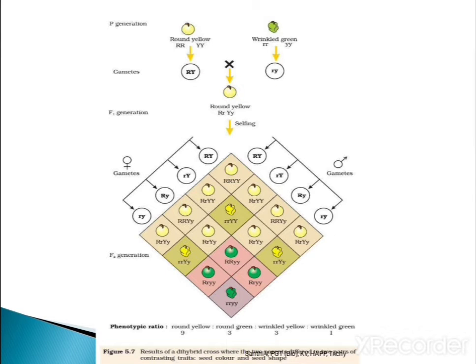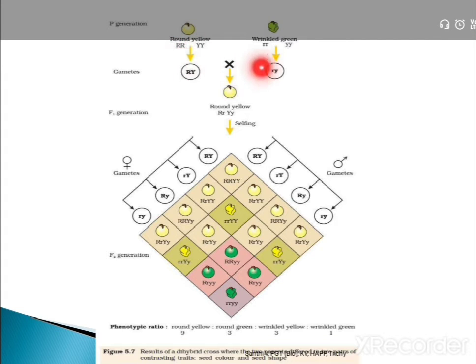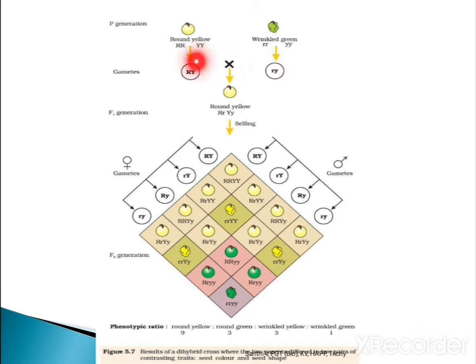Because of the law of independent assortment, new characters are produced apart from the parental character. See here, this is round yellow and this is wrinkled green. These are the two parental characters. Because of independent assortment, can you see the wrinkled yellow, and round green also. These are not resembling the parental type. Why is this new type of character produced? That is due to independent assortment. It is not fixed that round should always be present with yellow, and wrinkled always with green. Independently it can do the assortment.